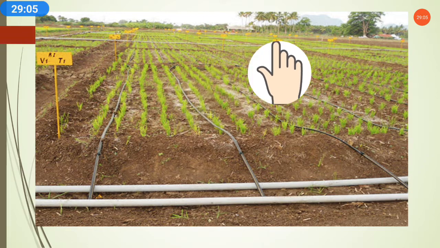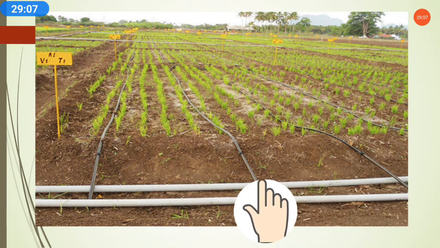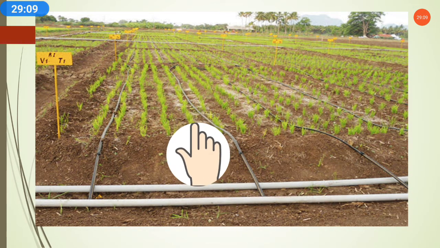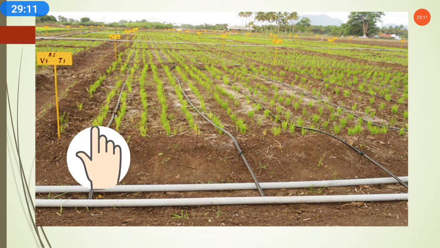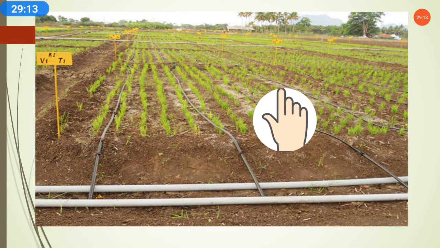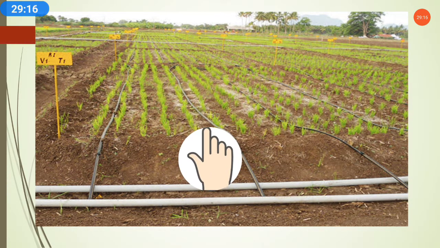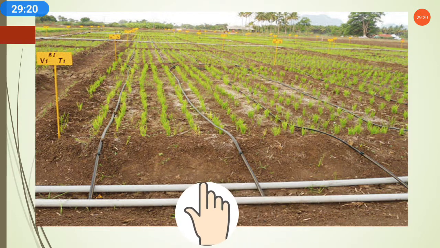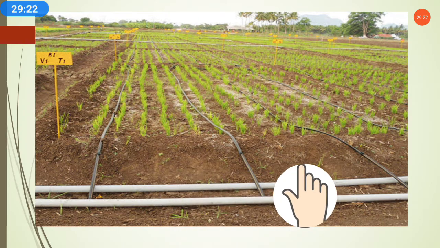As we can see, the small narrow pipes are going, and very small holes are there, from which the water comes out drop by drop and is given directly, so that not very much water will go through the pipe, and this way we can save the water.